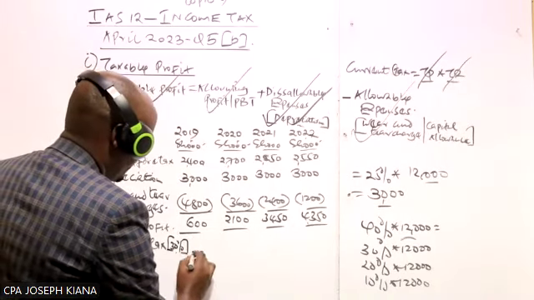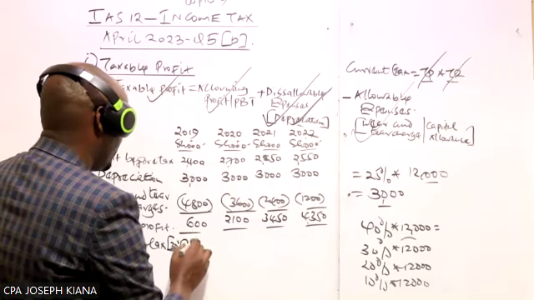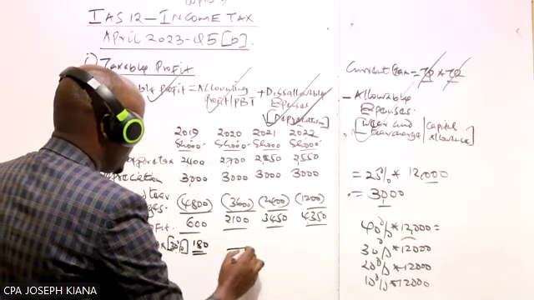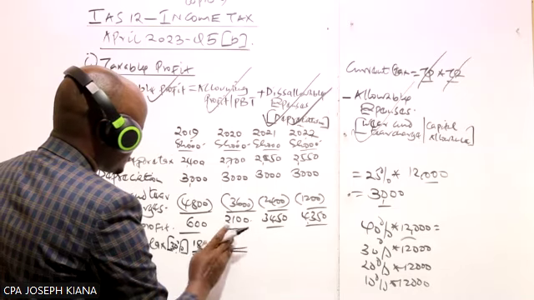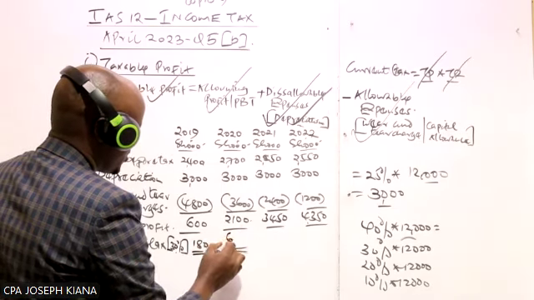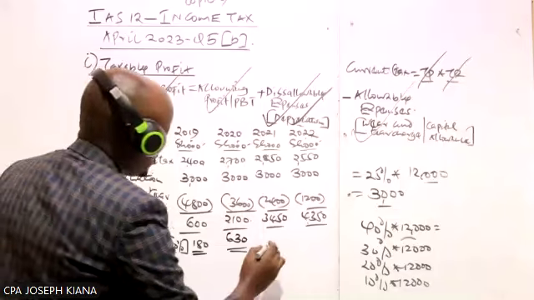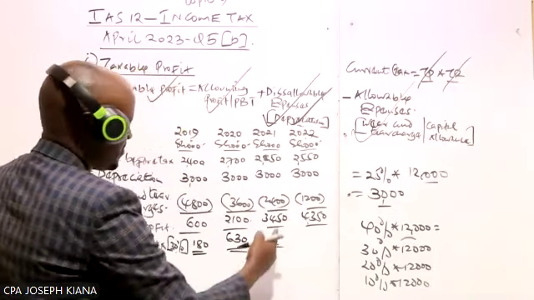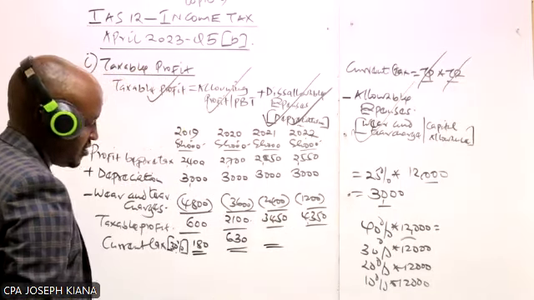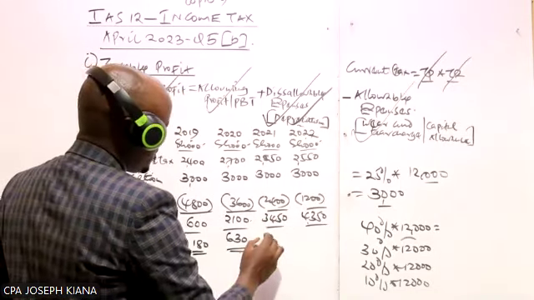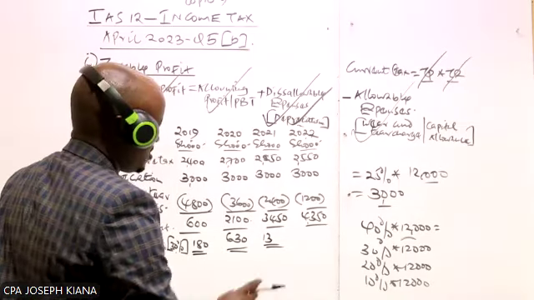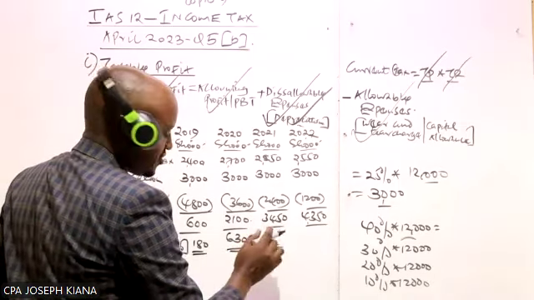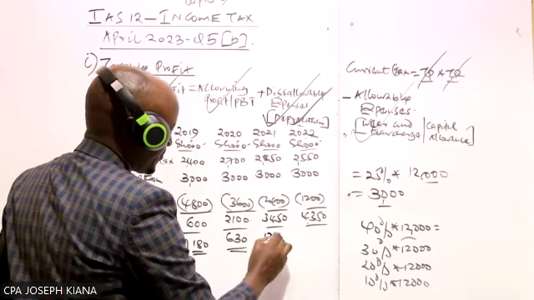For example, in the first year here, 30% of this will give us 180. In this year, 30% would be 6 what? 30. What about here? 30% of this will give us 13 what? That is 10 for 13 or 5.